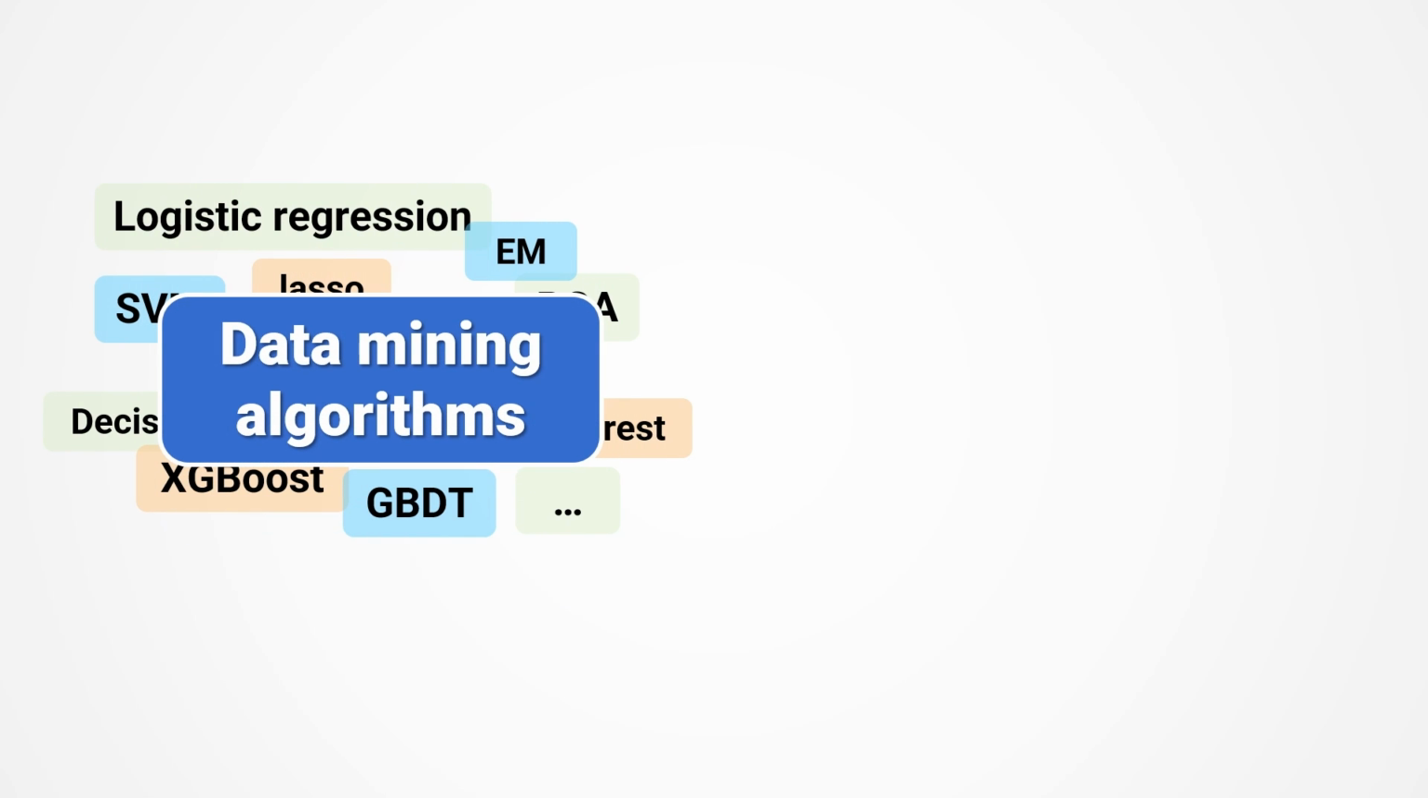Indeed, there are many algorithms for data mining, such as lasso regression, logistic regression, support vector machine, decision tree, and random forest. Each algorithm has its own mathematical principles and a certain applicability. Different problems require different algorithms.